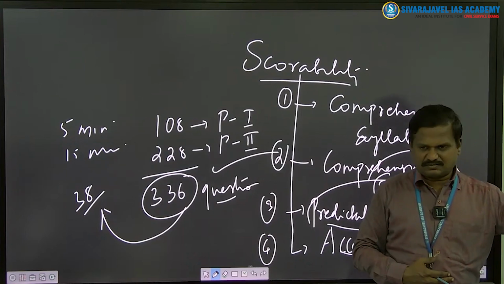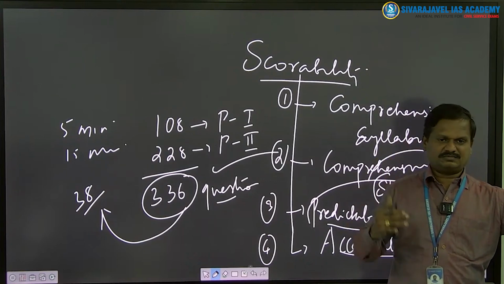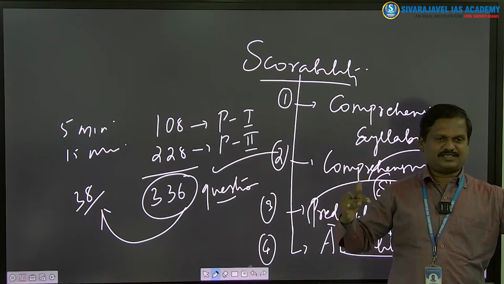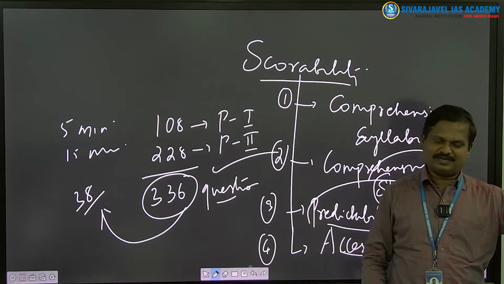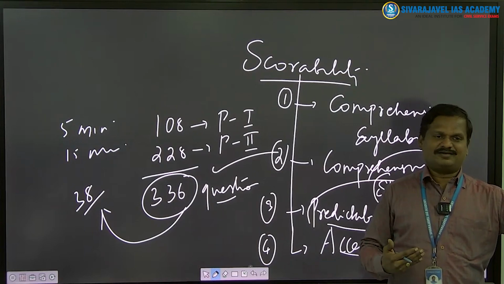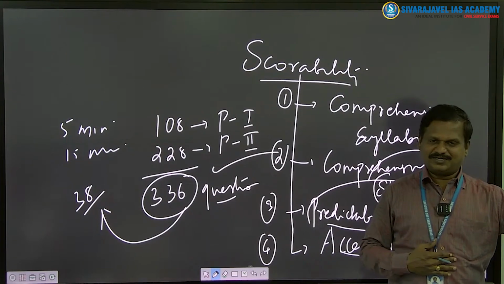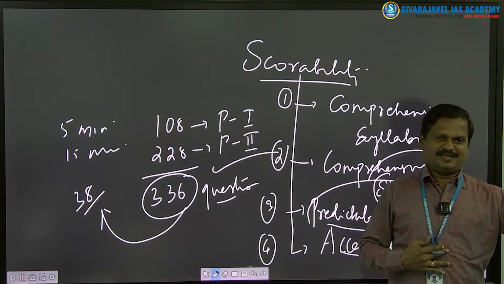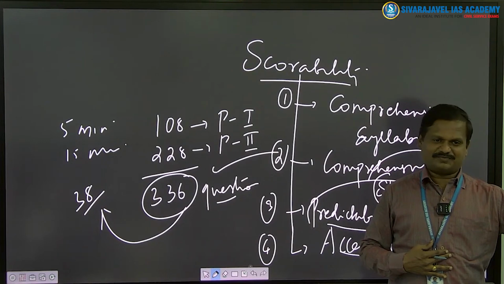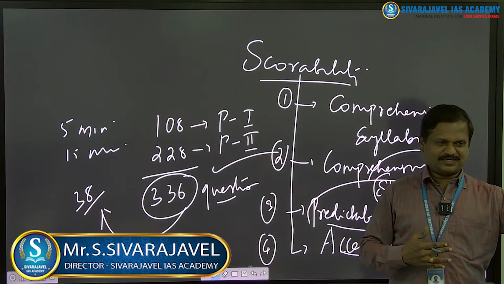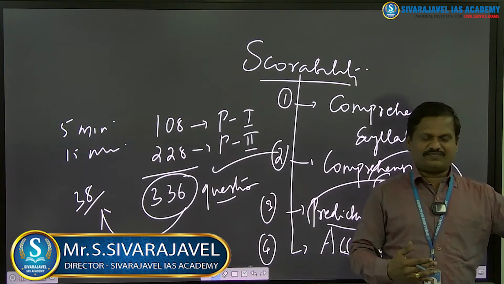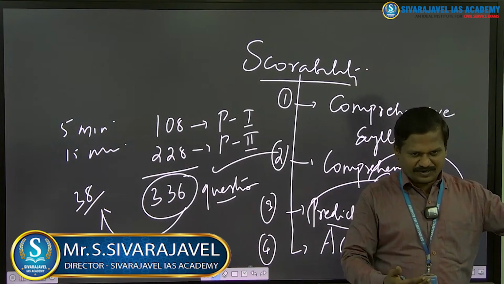Accessibility to the mentor. So the three criteria are satisfied, and this is my optional. Sociology is my optional. Sociology is my trump card to get into IAS and IPS. Sociology is going to make me an IAS officer, an IPS officer. So you should be very thankful to the subject, because it gives you what you wanted. The subject is so easy that if you take one foot forward, the subject will take two feet forward towards you.